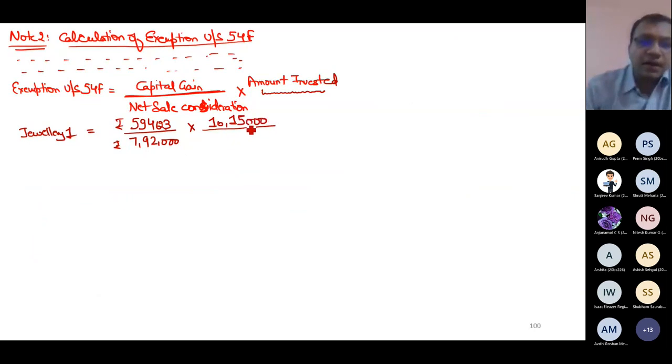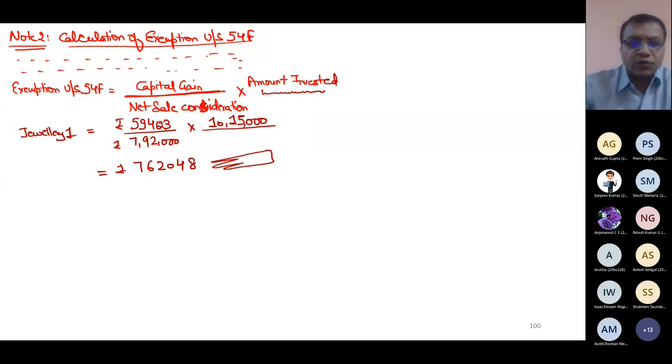10 lakh 15 is what? Amount invested. It is eligible. You multiply by 10 15, and what answer do you get? Can you tell me what answer you get? Hurry up. 7,62,048. Don't write anything. Now you understand, I will do something wrong.